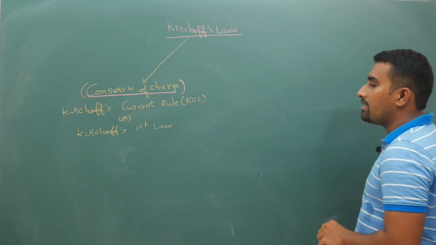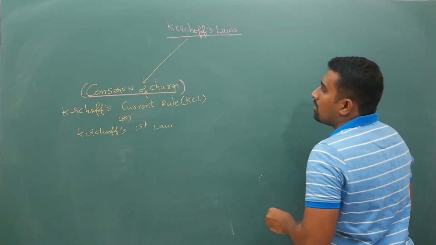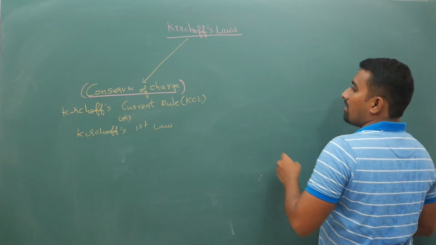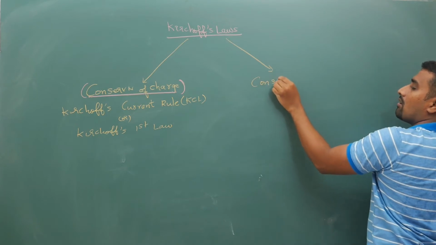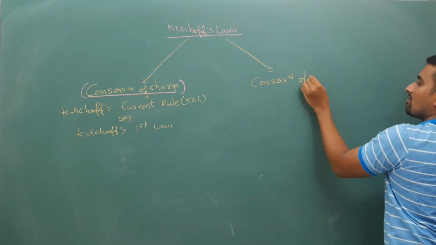Next, the second law in Kirchhoff's laws is conservation of energy.